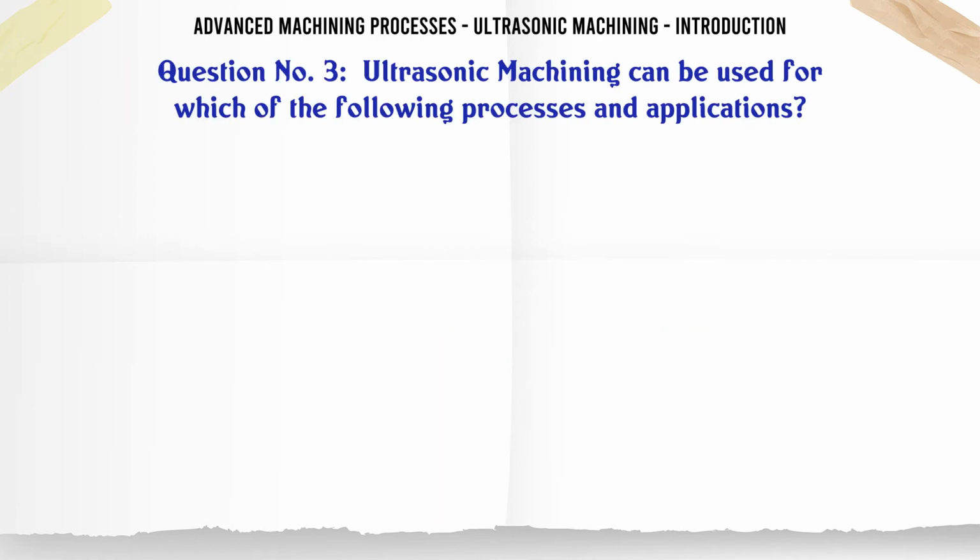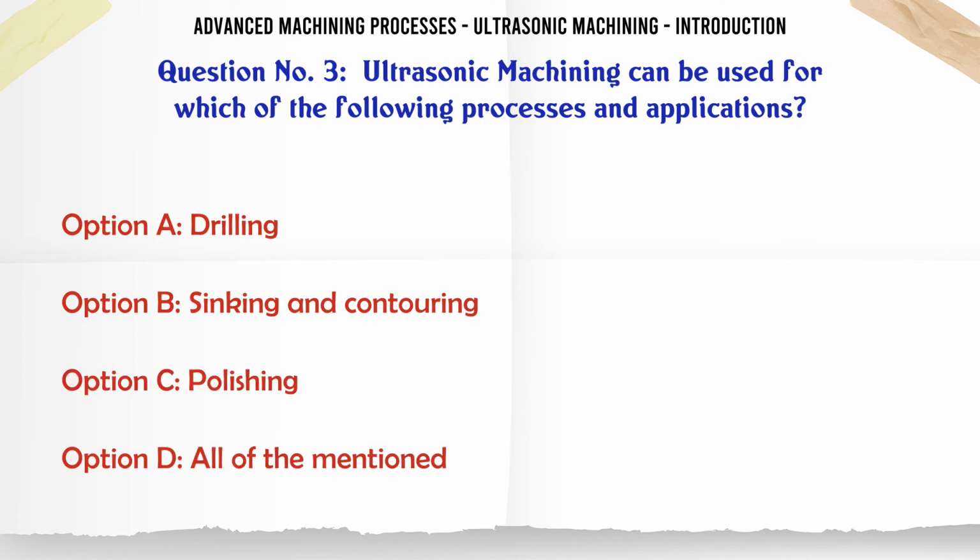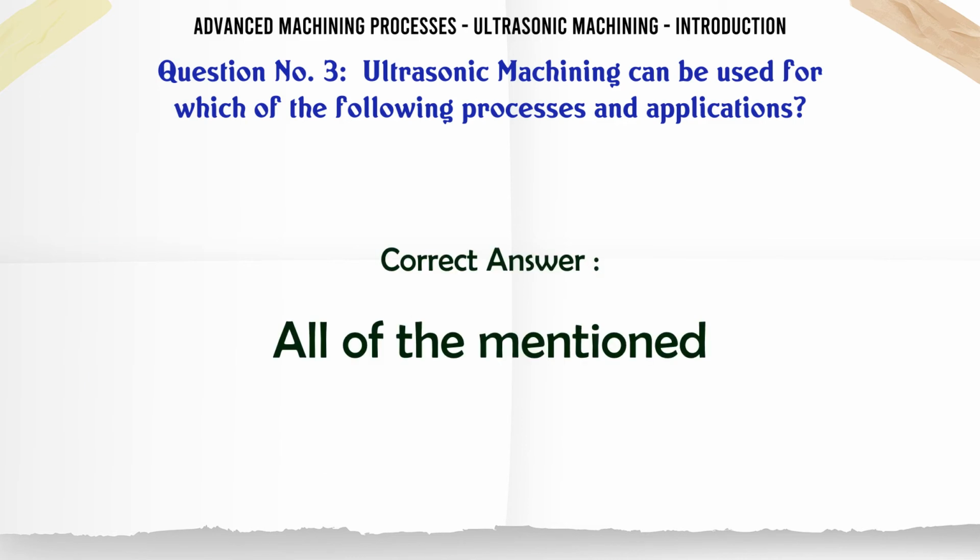Ultrasonic machining can be used for which of the following processes and applications? A. Drilling, B. Sinking and contouring, C. Polishing, D. All of the mentioned. The correct answer is all of the mentioned.